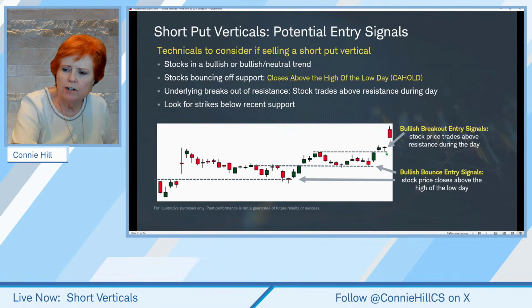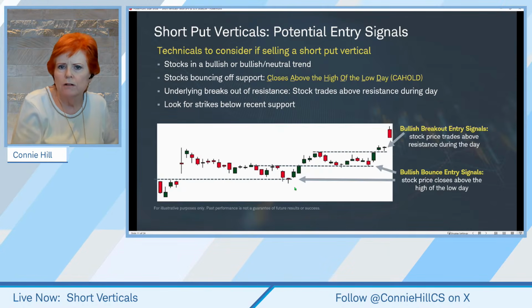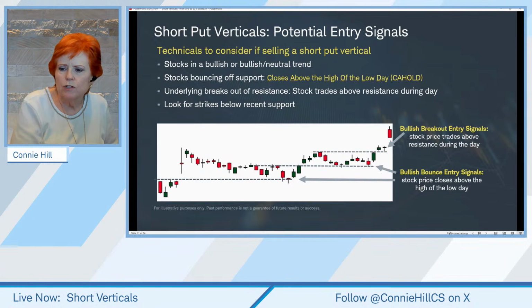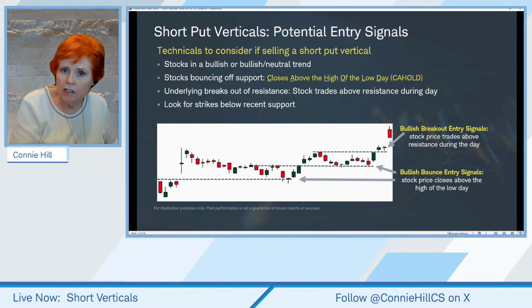Maybe these two candles here were the breakout above resistance. Down here, we've got our little bullish bounce, or even if it was down here, that would be a little bullish bounce. So we'll talk about some of those entries. And I want to also add on there which ones are more aggressive and which ones are more conservative, which ones give us a lot of evidence that the stock's moving that direction and maybe which ones aren't.